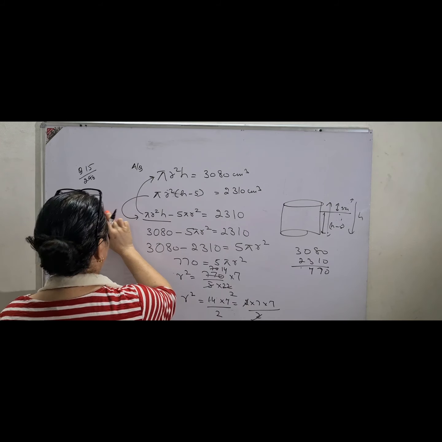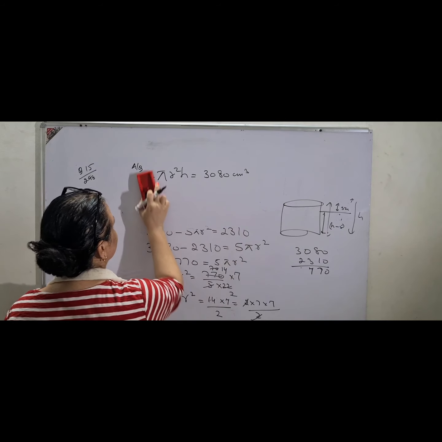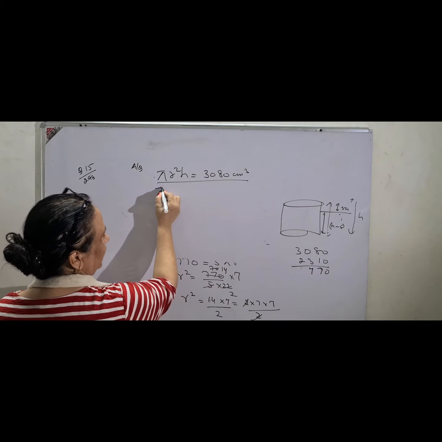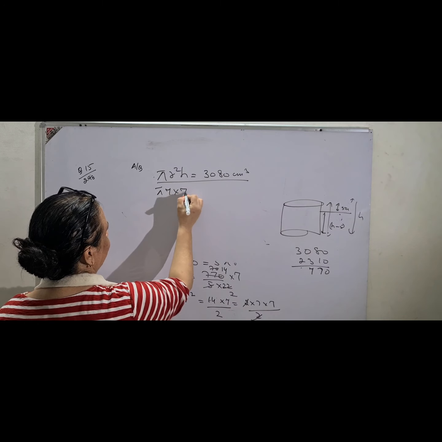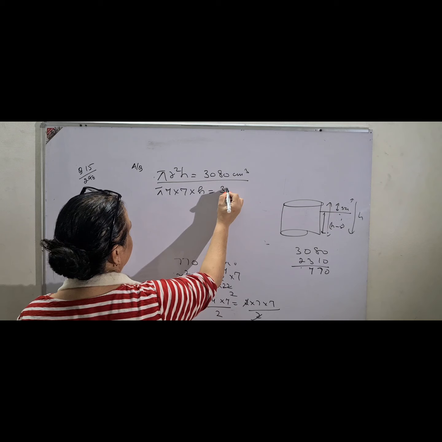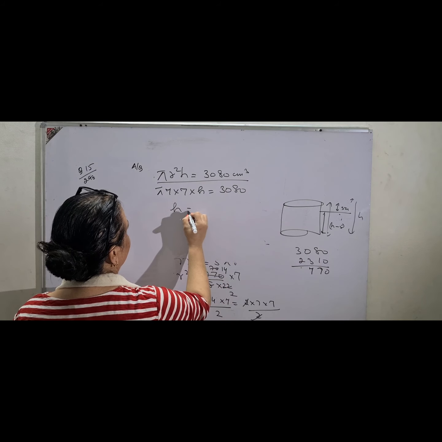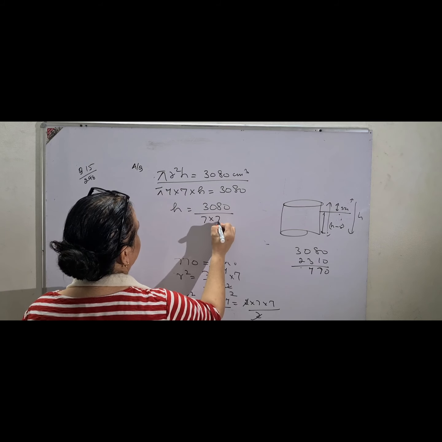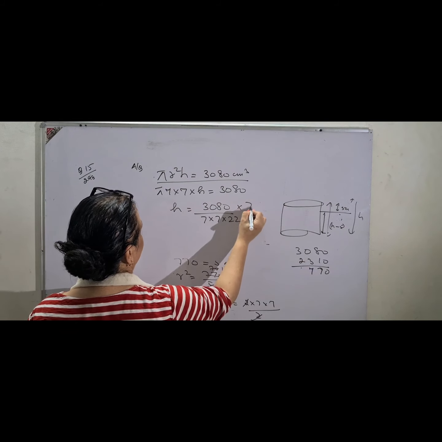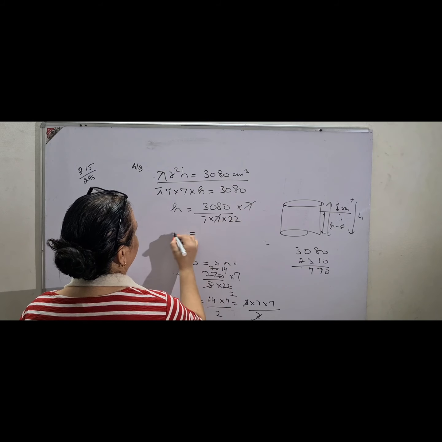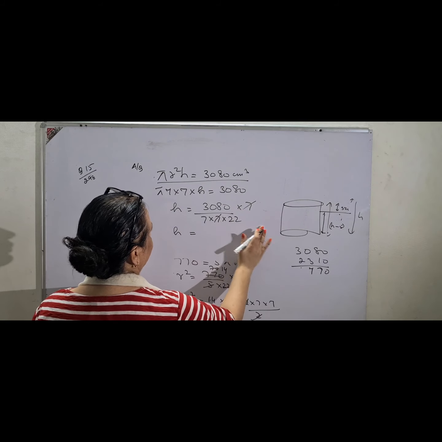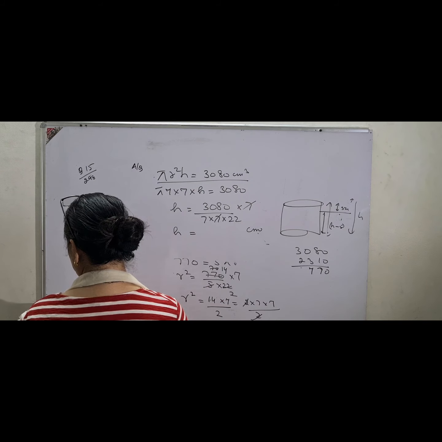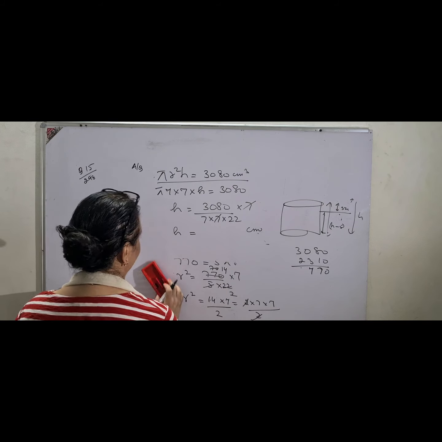Then we have to find the height of the vessel. So you put it in the first equation, the first part. Pi r square, 7 into 7 into h is equal to 3080. And children, here you will get the value of h. h equals 3080 into 7 upon 22 into 7 into 7. So 7 7 cancel, and the answer which comes is your height. Please don't forget to put the units. And the third part is the water surface area of the vessel when it is half filled with water.